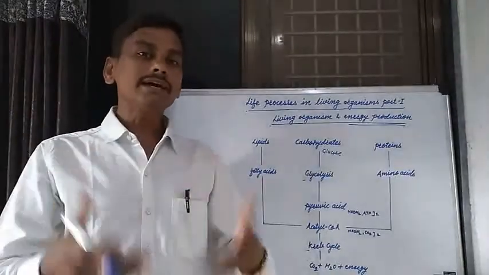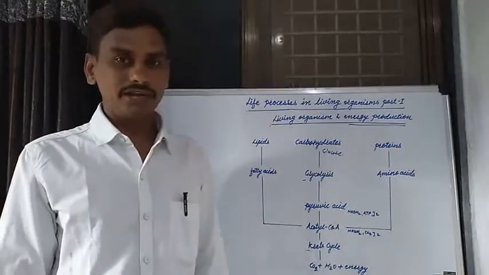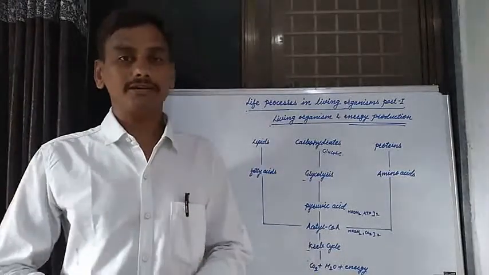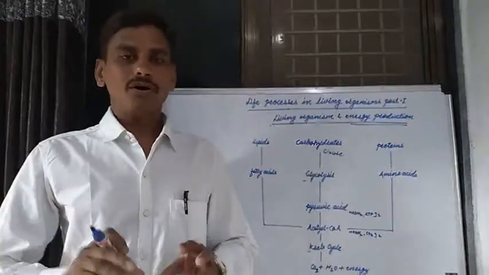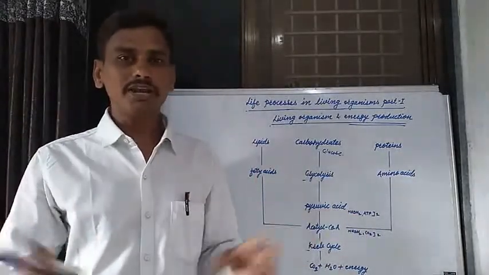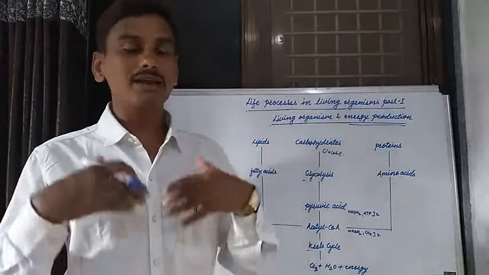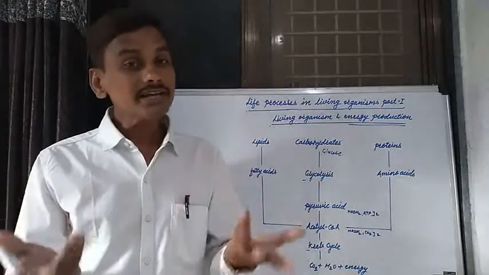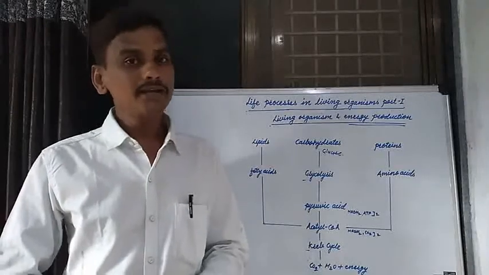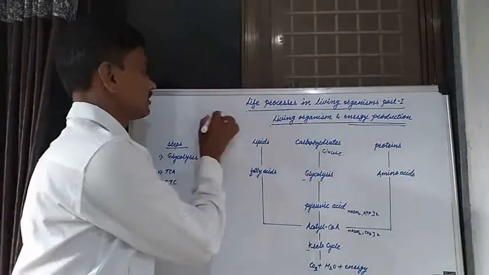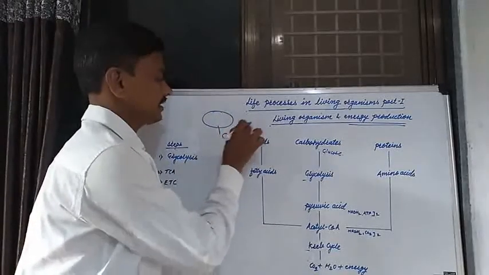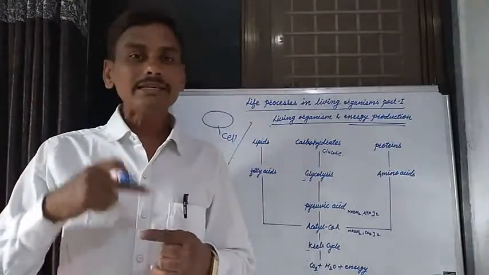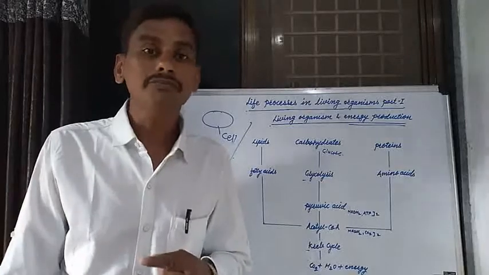Then how is this energy produced in a living organism? If you take various food substances, we get the various nutrients, and then the oxidation of those nutrients: oxidation of carbohydrate, oxidation of fat, oxidation of protein, oxidation of various minerals and vitamins, and then the production of energy. Where is this energy produced in living organisms? We know that this energy is produced in the cell of living organisms. Energy is produced in a cell of a living organism.